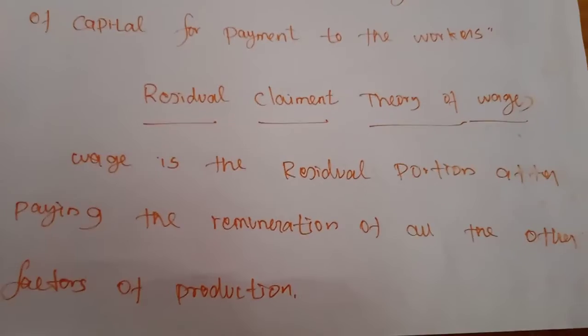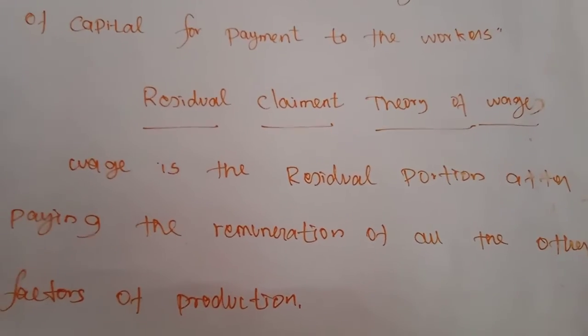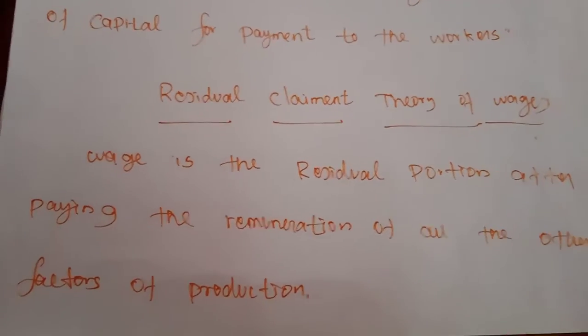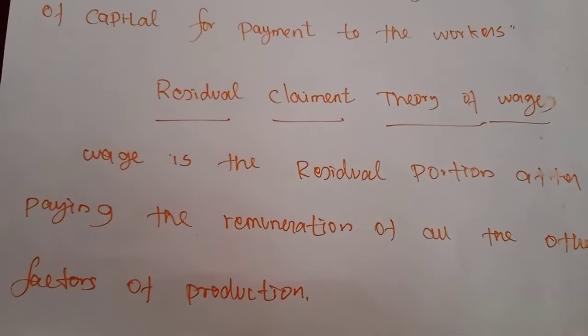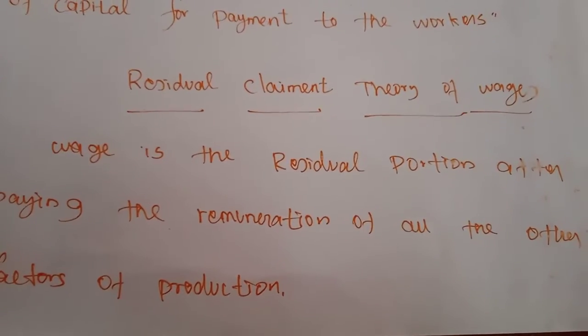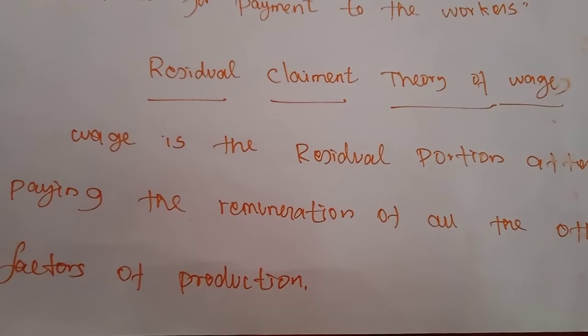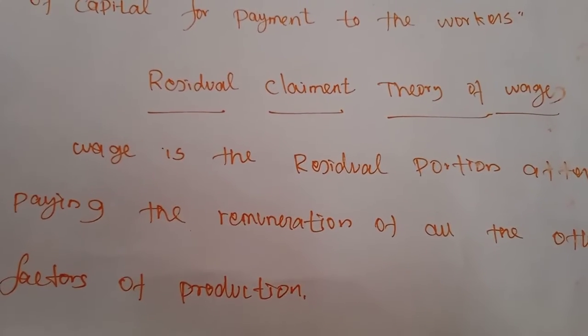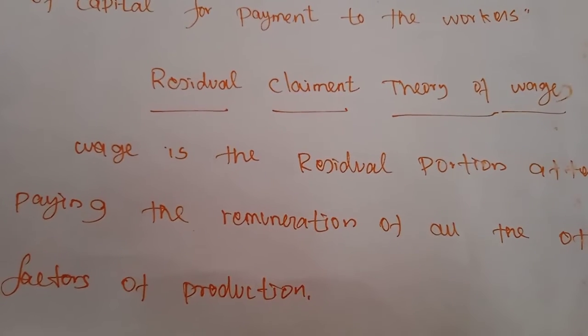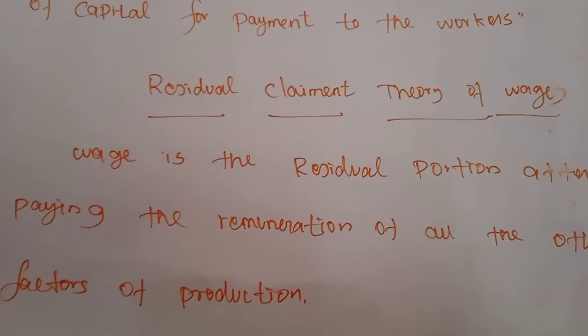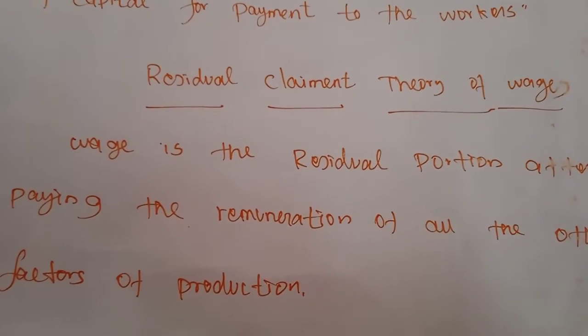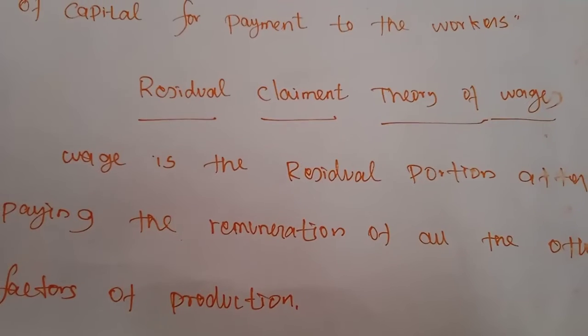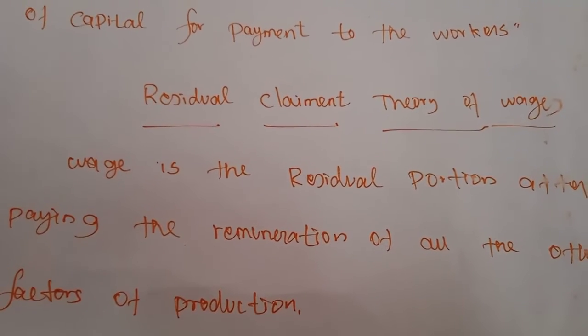Next, another theory, the residual claimant theory. The residual claimant theory was propounded by F.A. Walker, an American economist. He wrote a book, The Political Economy. In his book, he explained wages, the residual claimant theory of wages.